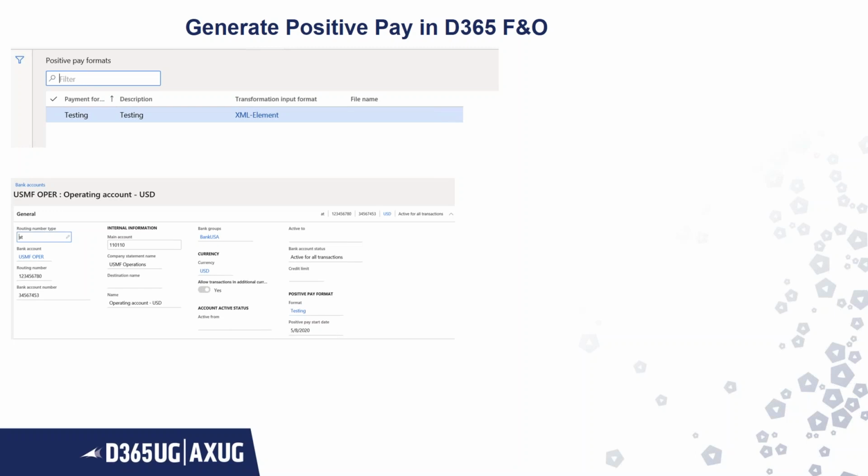So I have created one here called testing, and I gave XML element. Here there is no hassle of creating the outbound ports, batch jobs, anything like that. It's a very straightforward process. Go to create a positive pay format and attach it to the relevant bank account.